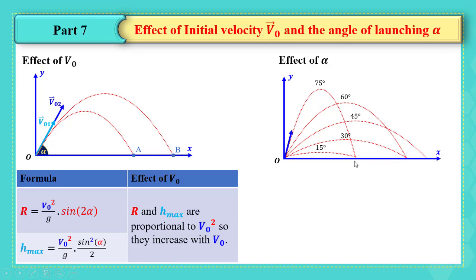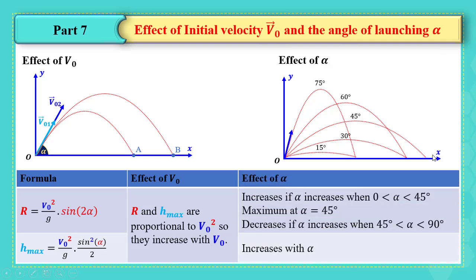It's clear that the range increases till it reaches a given range. After that, it starts to decrease. Then we say that the range increases if alpha increases when it is between 0 and 45 degrees, while at 45 degrees it is the maximum range reached by the particle.